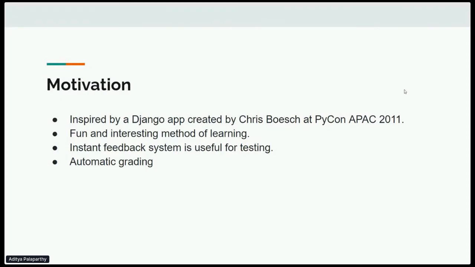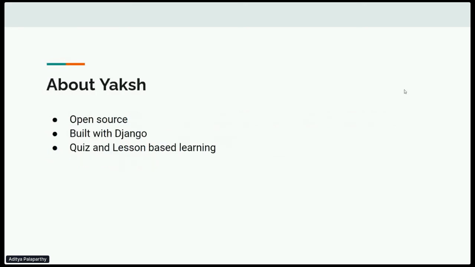So where is the motivation for this? Basically at PyCon APAC 2011, Chris Bosch created a Django app wherein he had an interactive session where he gave some programming Python quiz, and the audience submitted. They got instant feedback. So it was a fun and interesting way of learning new skills. We found that an instant feedback system is useful for testing, also automatic grading, because it reduces a lot of effort for the faculties, teachers, whoever will try to use it.